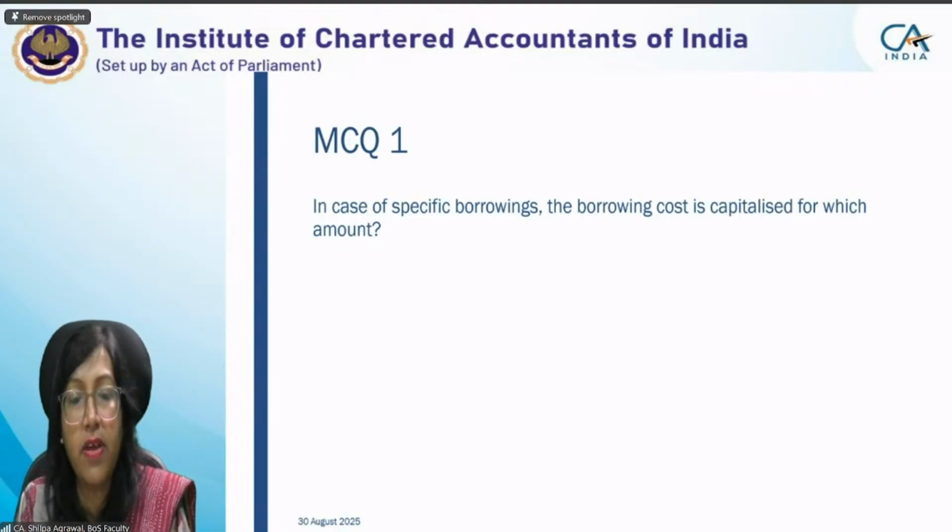In case of specific borrowings, the borrowing cost is capitalized for which amount?